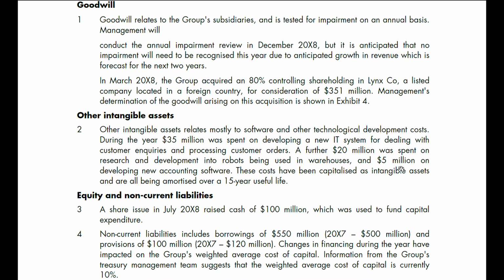In March 2008, the group acquired an 80% controlling shareholding in Linco, a listed company located in a foreign country, for consideration of $350 million. Management's determination of goodwill arising on this acquisition is shown in Exhibit 4.